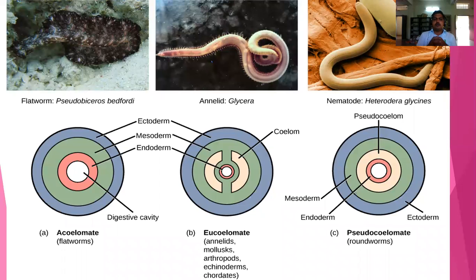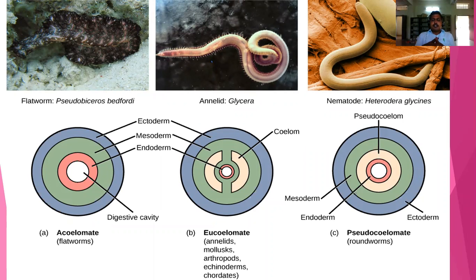Based on the coelom, the organisms are categorized into three types: acoelomate, eucoelomate, and pseudocoelomate. Acoelomate means A for absence of coelom. There is no coelom in these organisms. That category we call acoelomate.